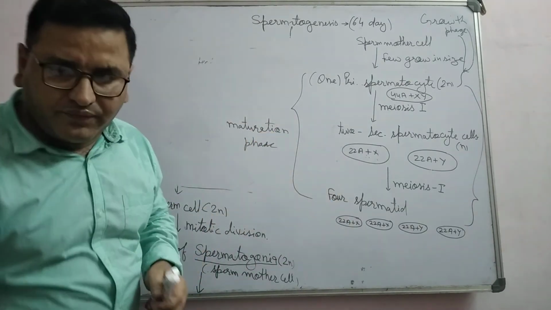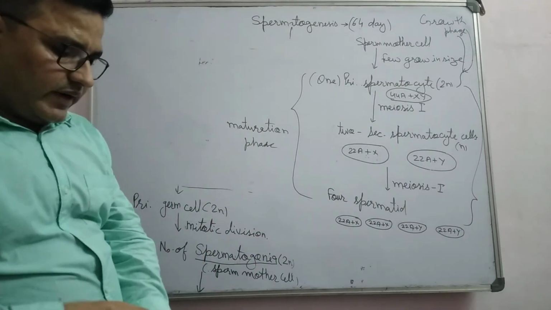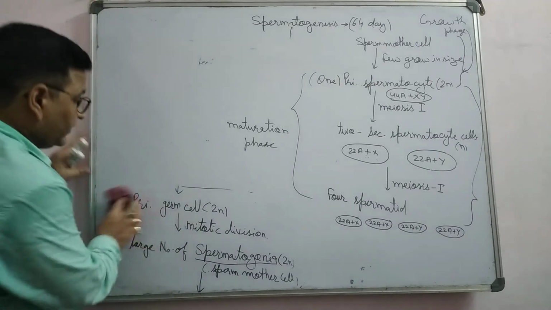After the maturation phase, there is the differentiation phase.